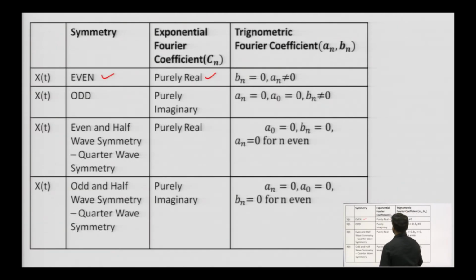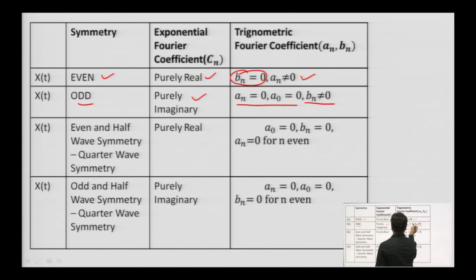For even functions, B n will be equal to 0 and A n will not be equal to 0. So B n need not be calculated if the function is even; A n we can calculate by the formula that I have given. If it is odd, C n will come out purely imaginary, A n will be 0, A naught will be 0, and B n will not be equal to 0.